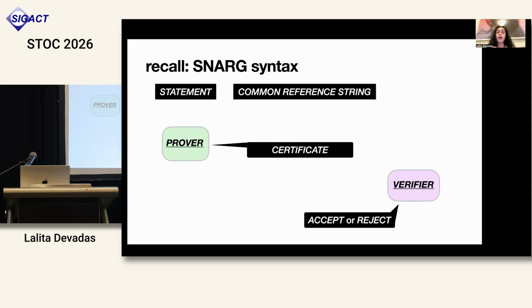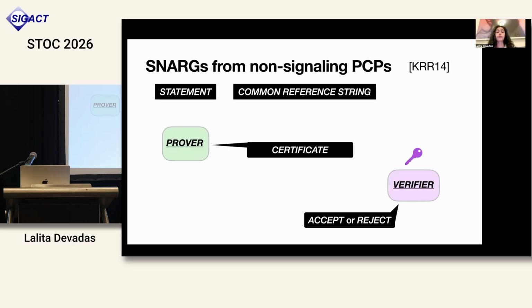Okay, so now let's see how we can use this object to build a snark. First, we'll start by recalling the snark syntax. We have a statement, we have a common reference string. The prover is going to send over a certificate, and then the verifier will accept or reject. To build a snark from a non-signaling PCP, we'll do the following. And this is work of Yael and friends in 2014. We'll start by defining the common reference string to be encryptions of random queries, Q1 through QL. And note here, we're going to encrypt each query under a different key. So encrypting query Q1 under key K1, Q2 under K2, and so on and so forth.